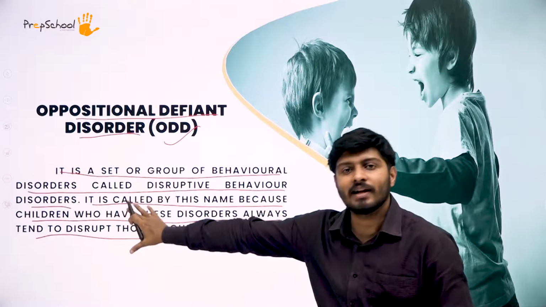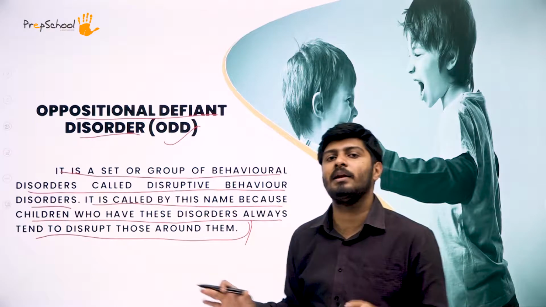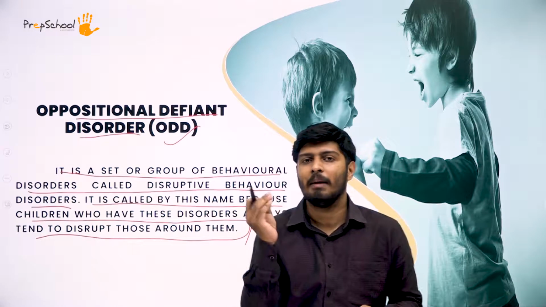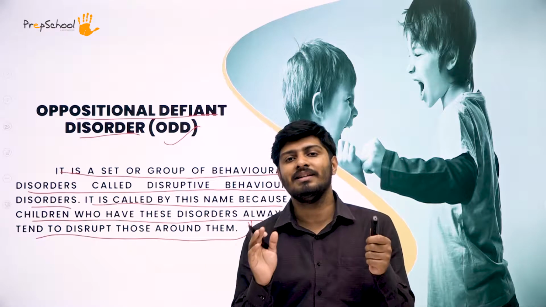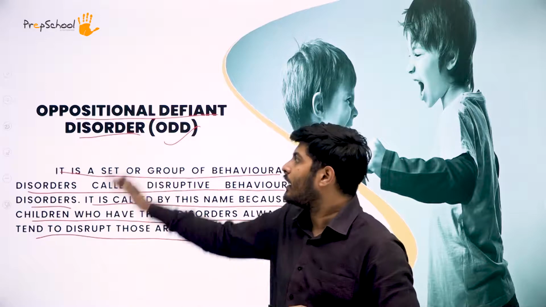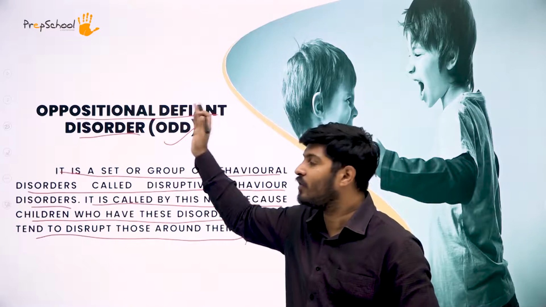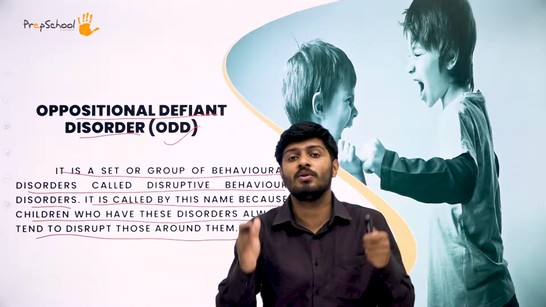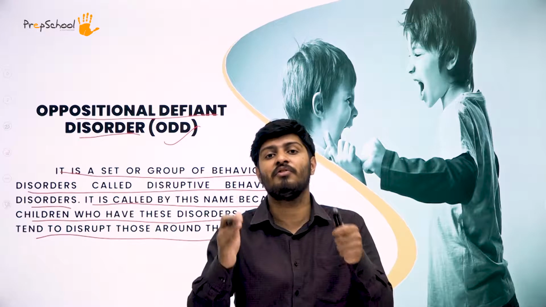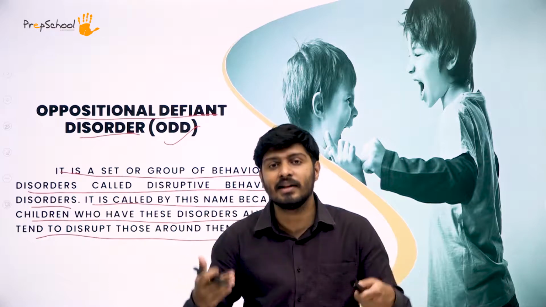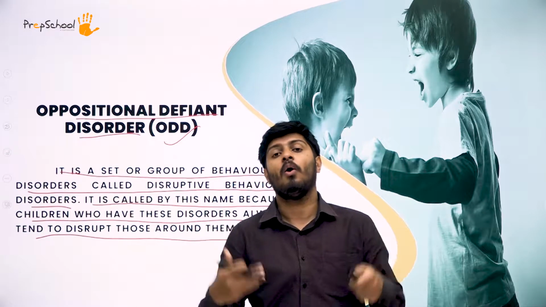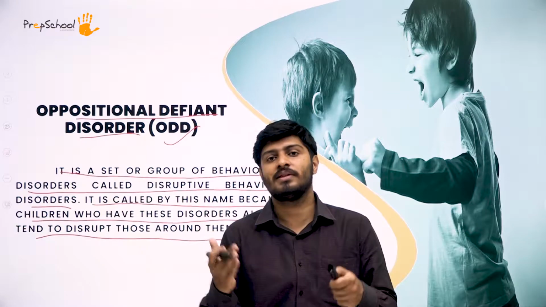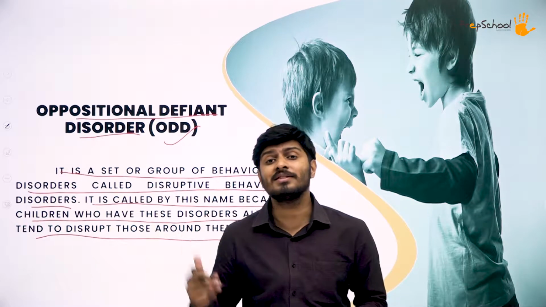If the whole sentence, the whole concept, the whole statement is quite large for you to understand, make a short note in your notebook that ODD is a situation, ODD is a disorder. It is called oppositional defiant disorder, where the person who has ODD always has the tendency to disrupt everybody else who is around them or who is involved in their life. So that's the tendency. So what all causes this disorder?